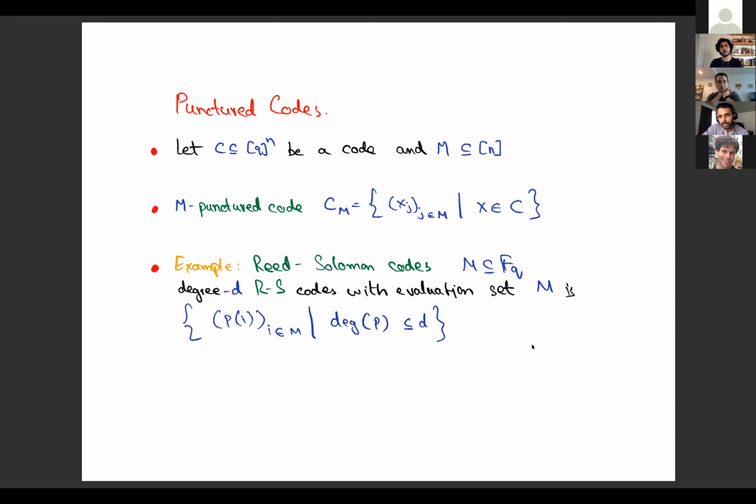This is really a running example throughout. Reed-Solomon codes. You have some subset of the field, and the degree D Reed-Solomon code with evaluation set M is the evaluation of all polynomials of degree at most D on those points given in M. So that is the degree D Reed-Solomon code with evaluation set M. So Reed-Solomon codes in some sense can be thought of as punctured codes.